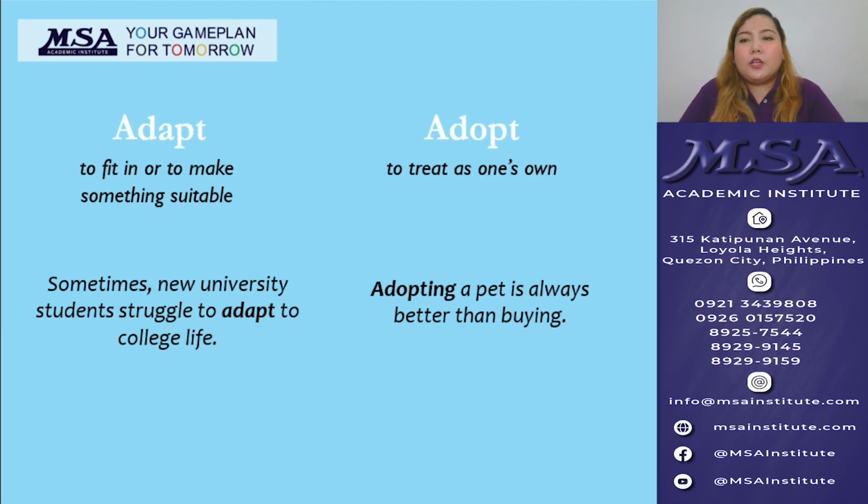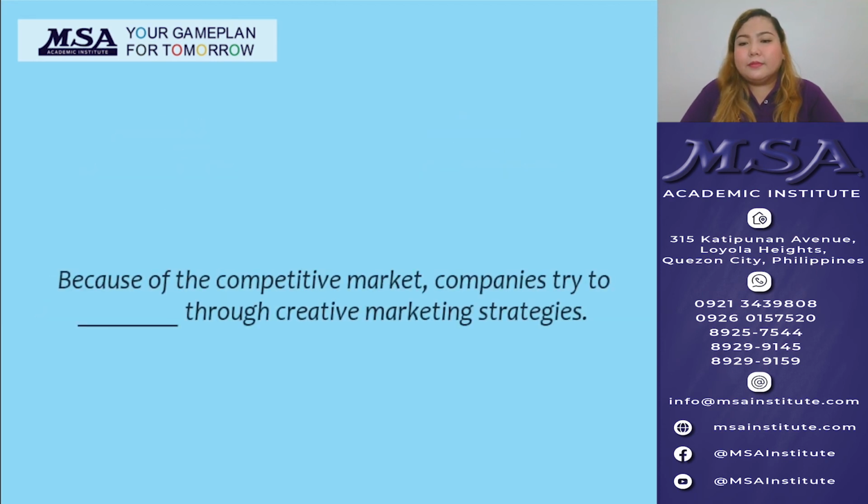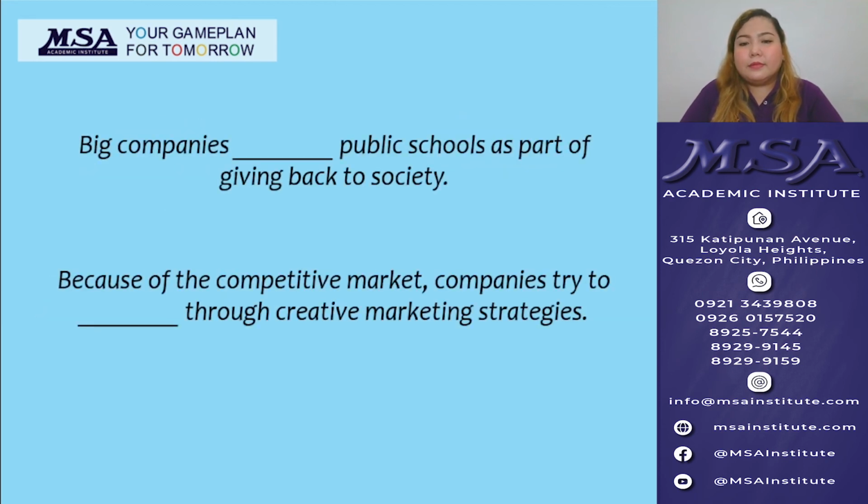Now let's try to complete the next set of sentences. For the first one, big companies blank public schools as part of giving back to society. Now, the big companies, as part of their giving back to the society, try to treat public schools as their own. So, the word that we use in this sentence should be the word adopt with an O.